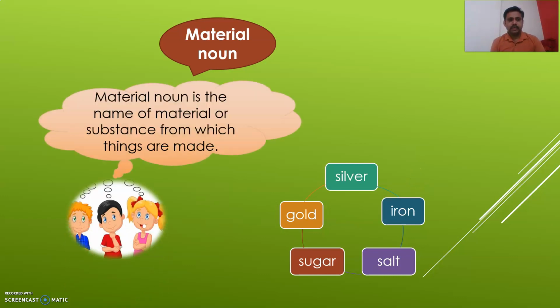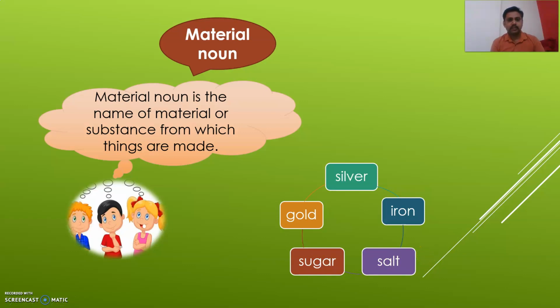Material noun is the name of a material or substance from which things are made. It is the name of the material. एखाद्या मटेरियलला दिलेलं नाव त्याला म्हणतात material noun. Silver is a material, gold is a material, iron is a material, sugar is the name of a material, and salt is also the name of a material. So these are all material nouns.